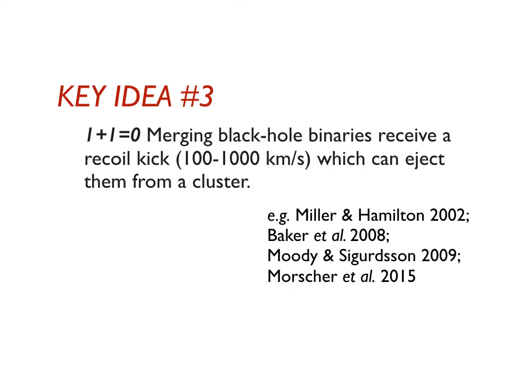Key idea number 3 then is that 1 plus 1 equals 0. So what we're talking about here is the idea that if I have two intermediate mass black holes formed in stellar clusters that then merge to form my nuclear stellar cluster, so some of the stellar clusters coming in contain black holes, and so if two of them contain black holes, then what can happen is I end up with a black hole binary. Each black hole then is intermediate mass inside my nuclear stellar cluster. But what can then happen is that the black hole binary will spiral together by the emission of gravitational waves and merge. But crucially here is that when I get two black holes merging this way, I can eject them from a cluster because of what is known as the recoil kick, because of the asymmetric emission of gravitational radiation and thus momentum in the final in-spiral.